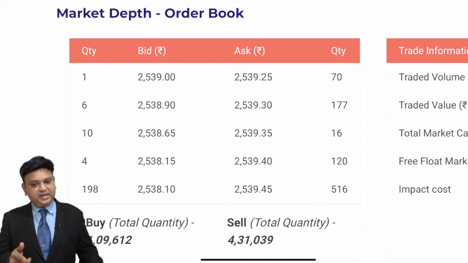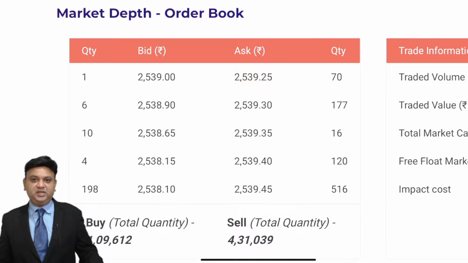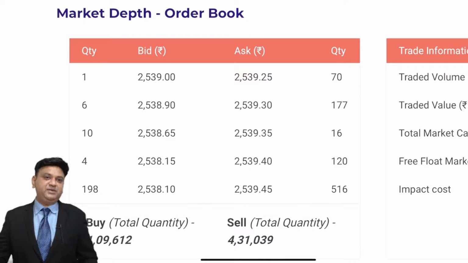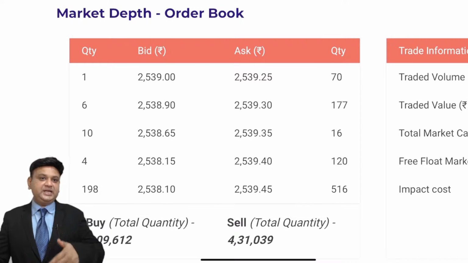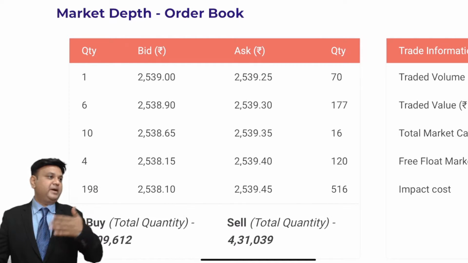How many shares can I buy? Beside that, you can see that there is quantity specified, 70. So if I want to buy 70 equity shares of the Reliance company right now, I can purchase at the rate of 2539.25 plus brokerage. If I want to buy still further, then the price applicable to me will be 2539.30. Further, if I want to buy, 2539.35, like that, the price at which I want to buy the security will go on increasing.